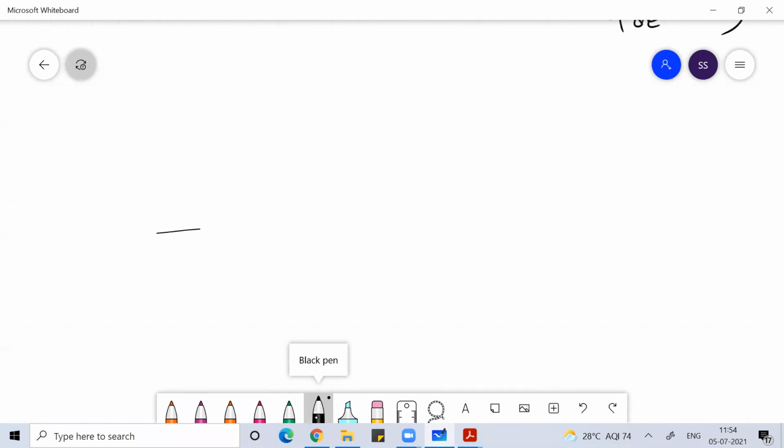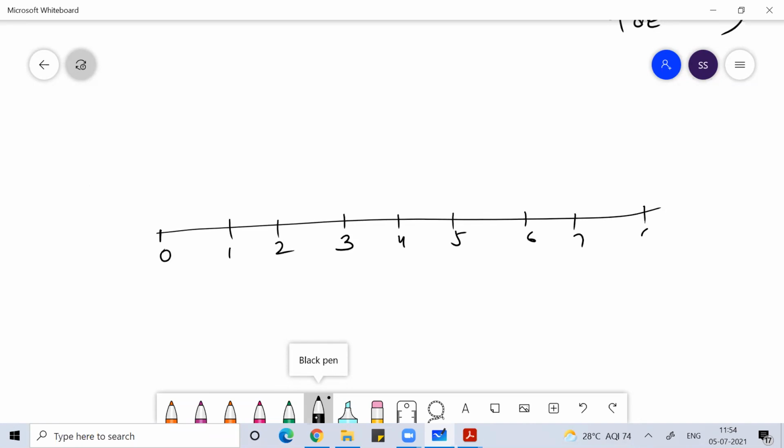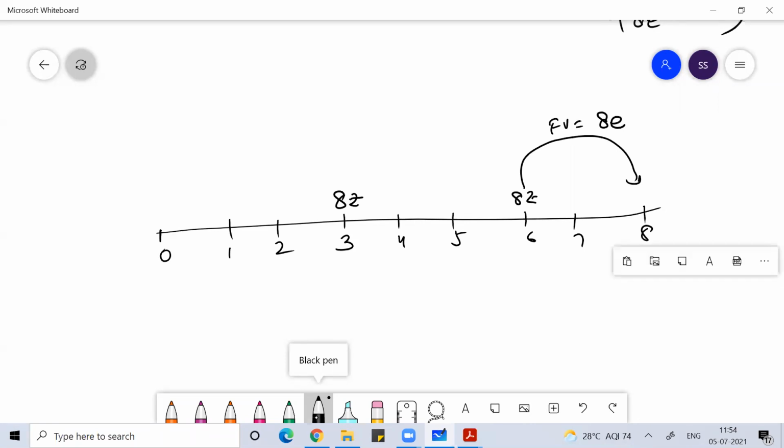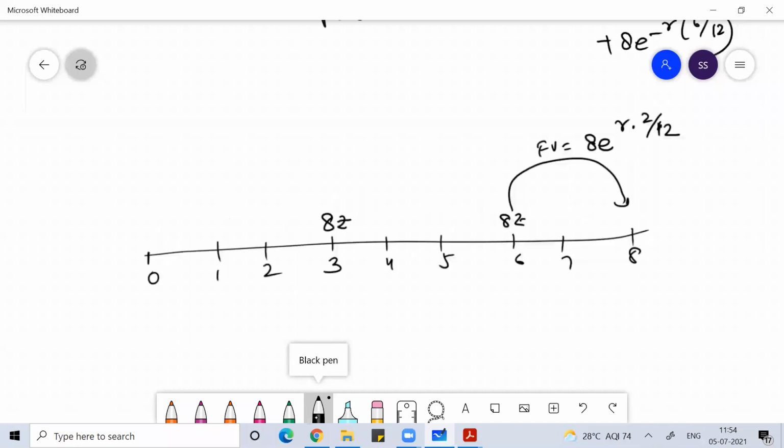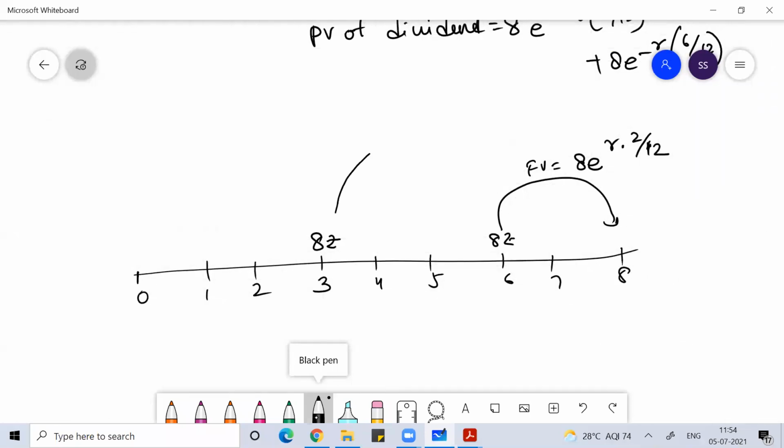The other way: 0, 1, 2, up to 8. This is 8 rupees, and this is 8 rupees. I can find the future value of this 8 rupees. The future value of this 8 rupees will be 8 e to the power R into 2 by 12, as it will grow for 2 months. Similarly, I can find the future value of the other, which would be 8 e to the power R into 5 by 12.